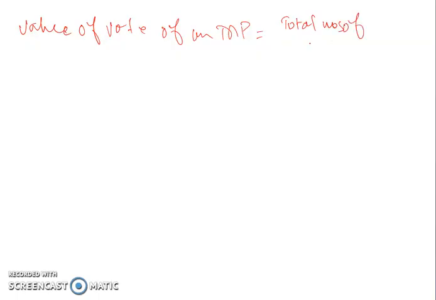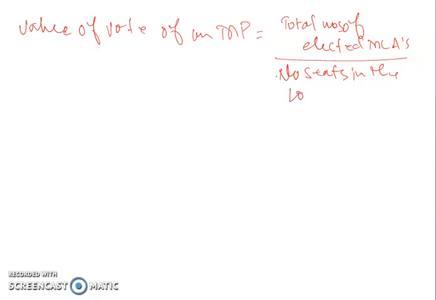So the value of vote of an MP is equal to the total number of elected MLAs upon the number of seats in the Lok Sabha in the particular state.